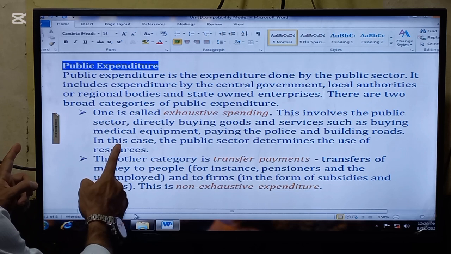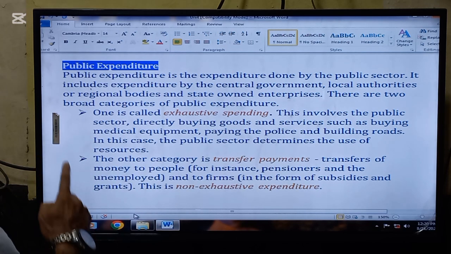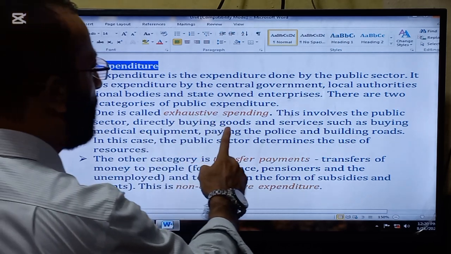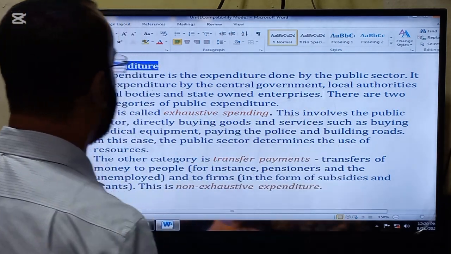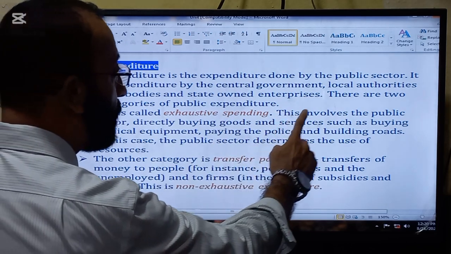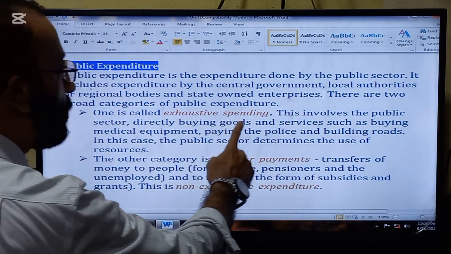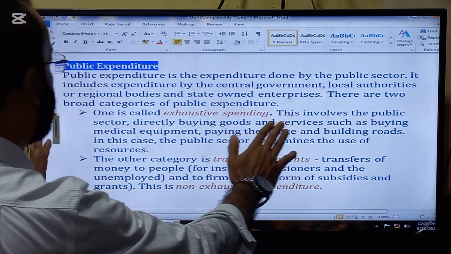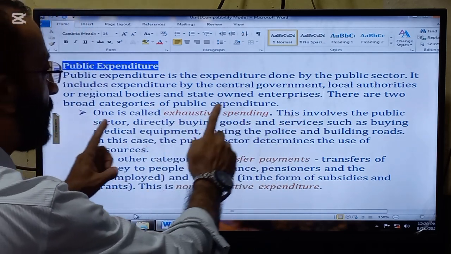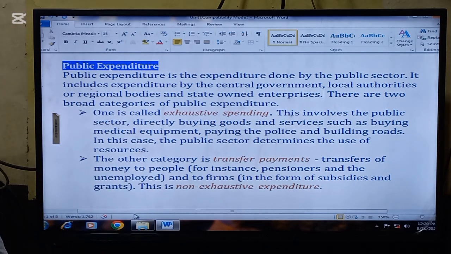The first thing that we are going to read in the lecture is public expenditure. Public expenditure is the expenditure done by the public sector. It includes expenditures by the central government, local authorities or regional bodies, and state-owned enterprises. So the expenditures done by these bodies are called public expenditures.